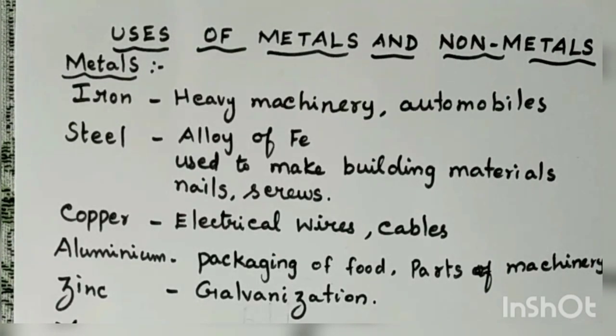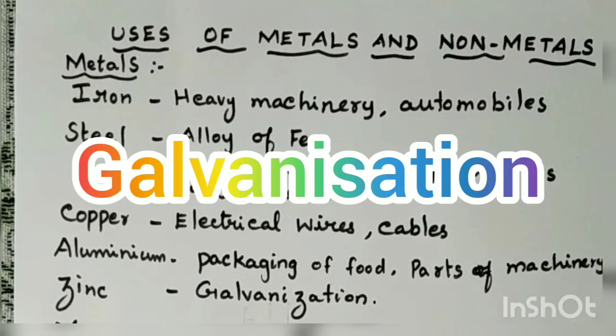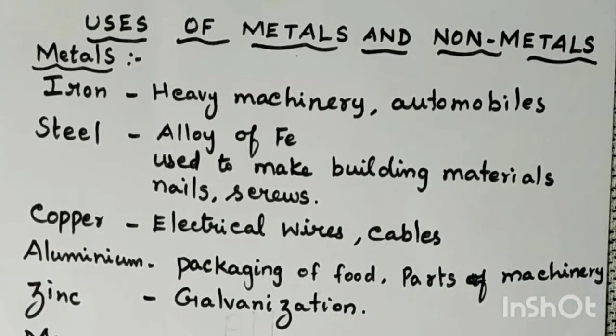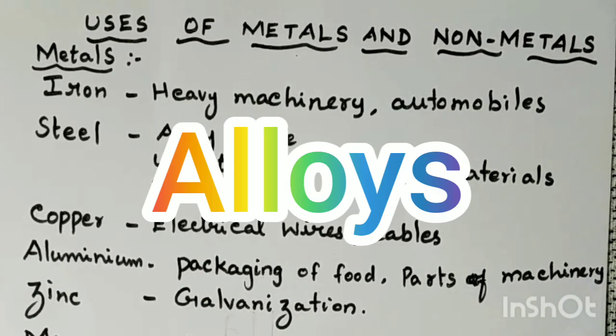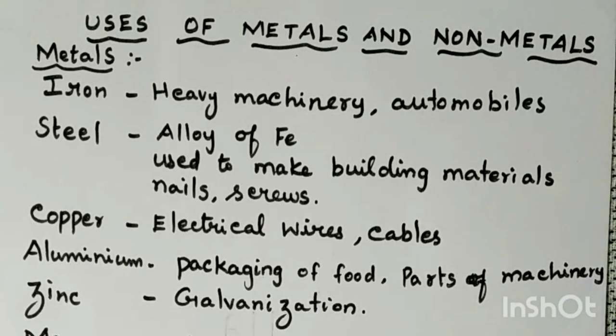The coating of zinc over iron to prevent it from rusting is called galvanization. Zinc is also used with other metals such as aluminium and lead for making alloys. So these are the uses of zinc. Zinc is used for galvanization and zinc is also used for making alloys.